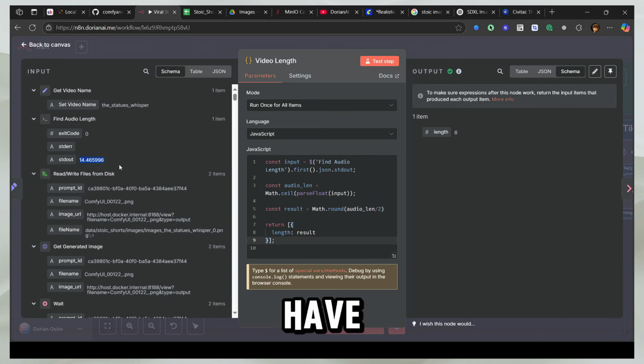For example, if you have 14 seconds of audio, if you divide it by 2, you get 7 point something seconds, and you don't want to be exact in the precise range. So what you can do is take the division, divide it by 2 and round it up. When you round it up, you get 8, right? So you can have a 16-second video from a 14.5-second audio.